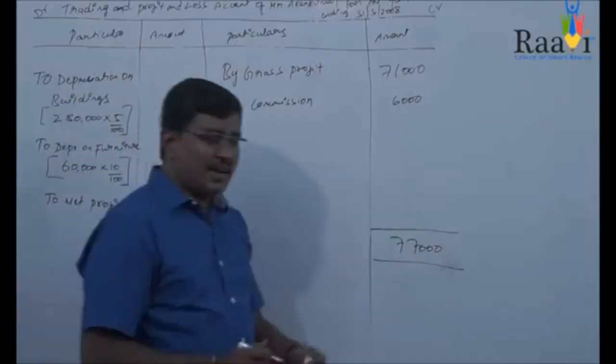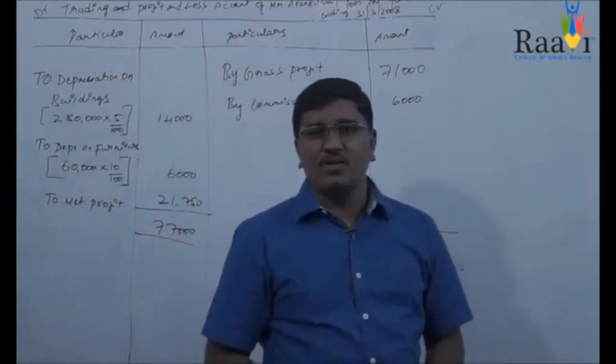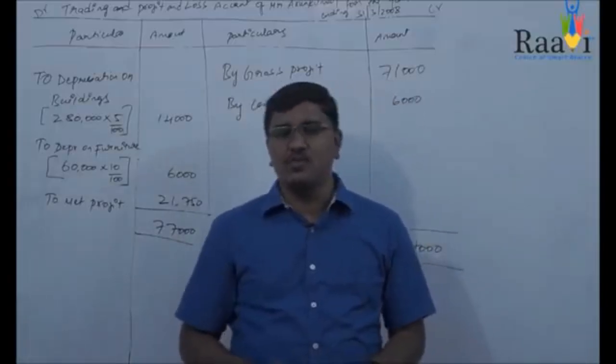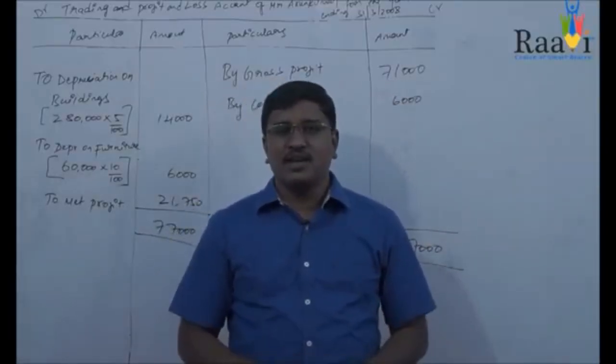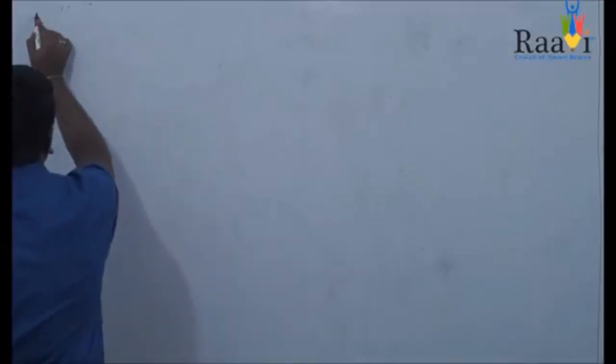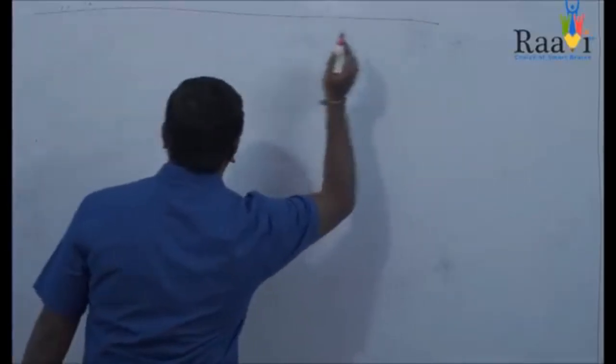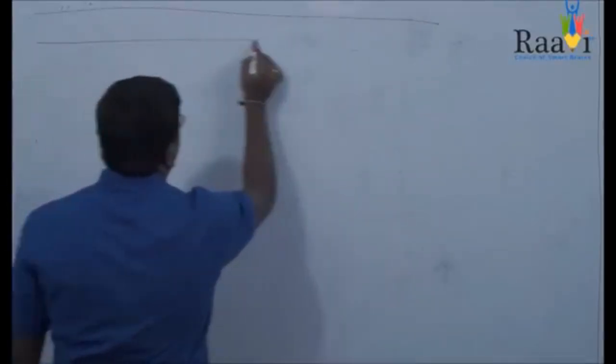So this is the trading and profit and loss account of Mr. Arun Kumar for the year ending 31st March 2008. So now we'll discuss the balance sheet of Mr. Arun Kumar. First we'll see the pro forma of the balance sheet of Mr. Arun Kumar.